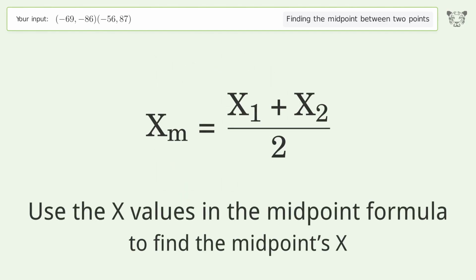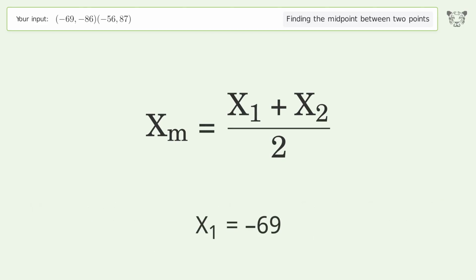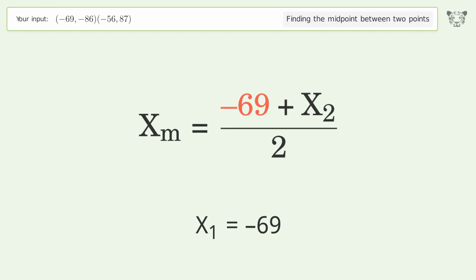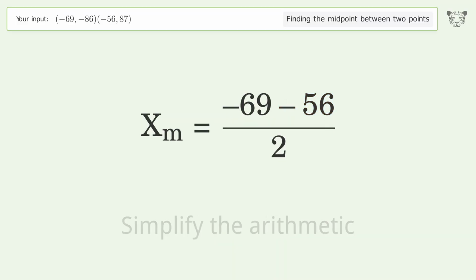Use the x values in the midpoint formula to find the midpoint's x. x1 equals negative 69. x2 equals negative 56. Simplify the arithmetic.